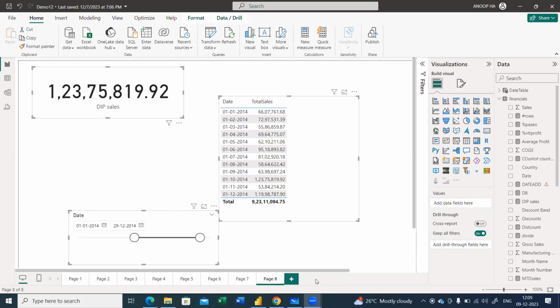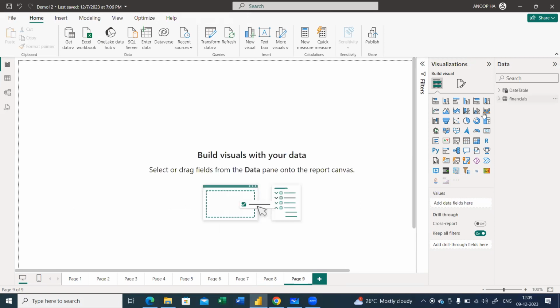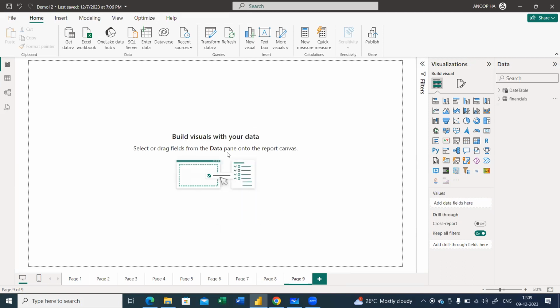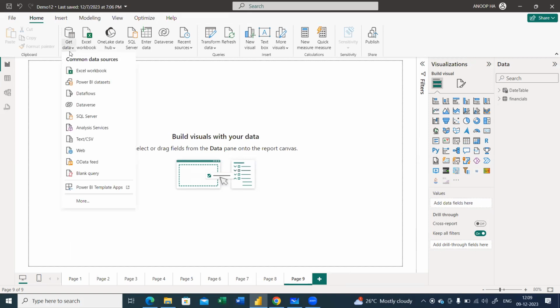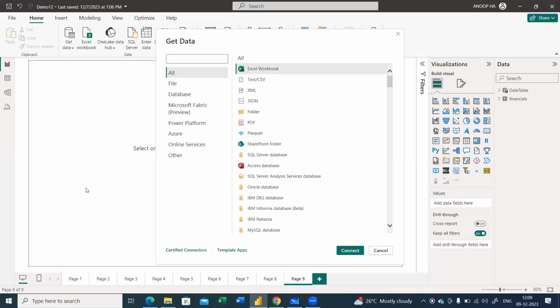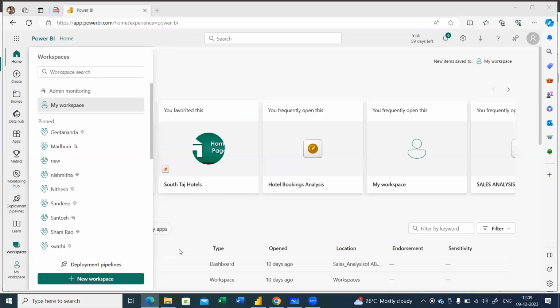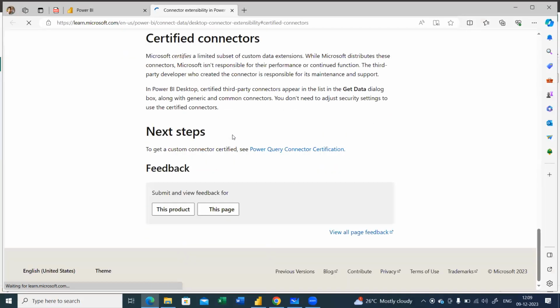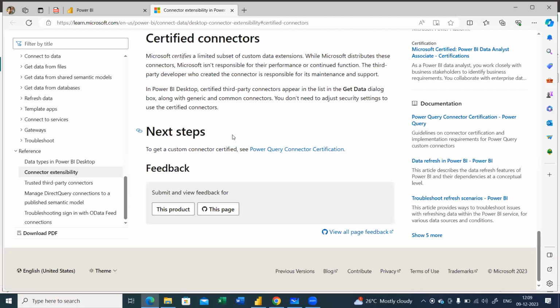Now let us go here. This is the next page that we have got, and I already told you that we have data that we can use. Now I told you that in Power BI Desktop we have many connectors. Okay, so these are the connectors which are there, like all connectors, you can see it here, and we can go for any certified connectors like this. If you want to know more about certified connectors, connector extensibility is also seen here.